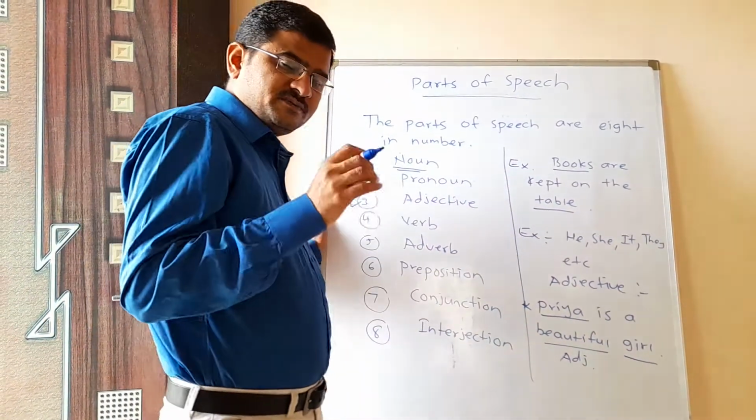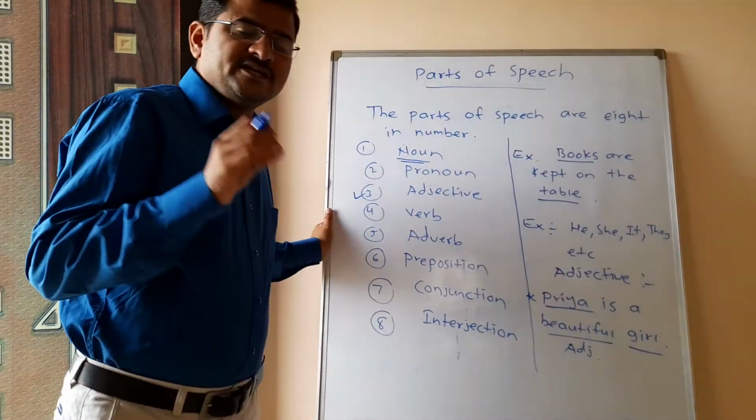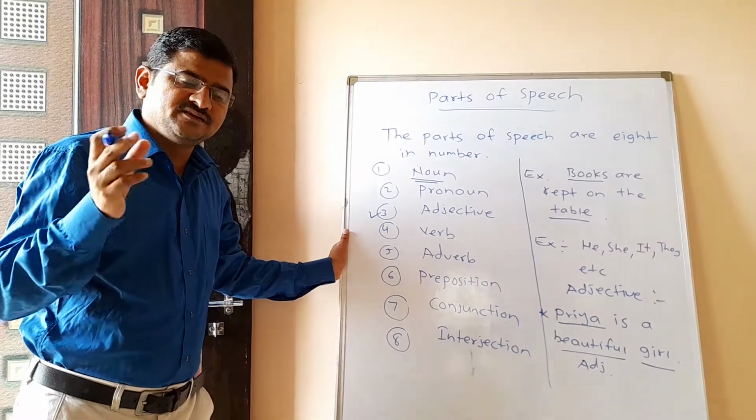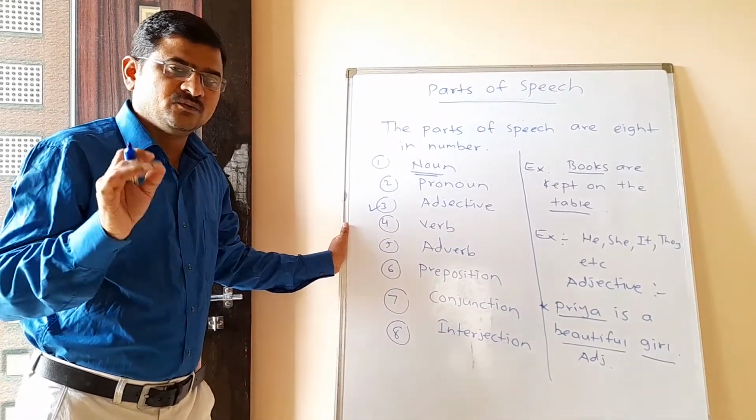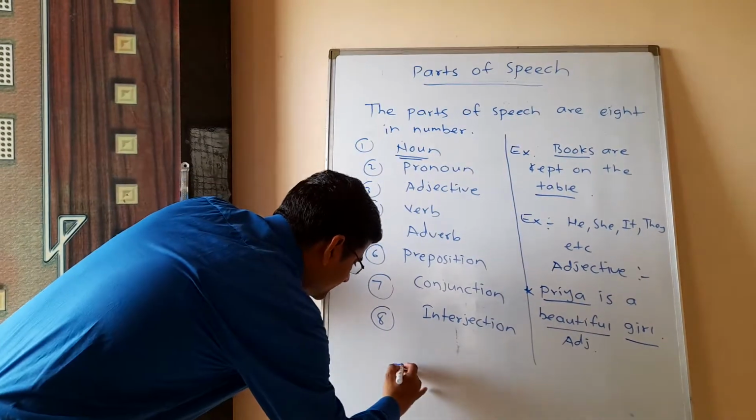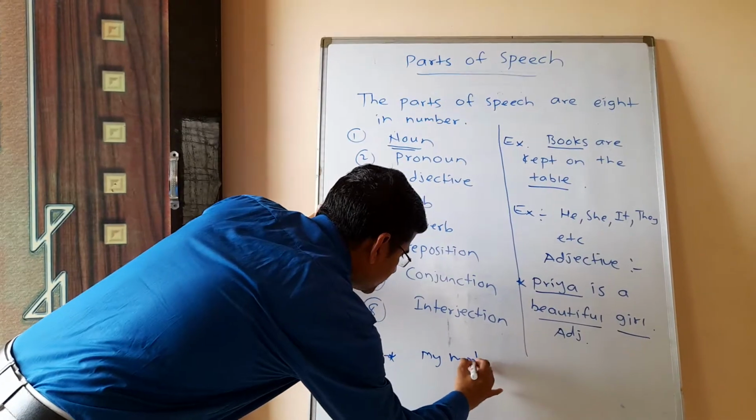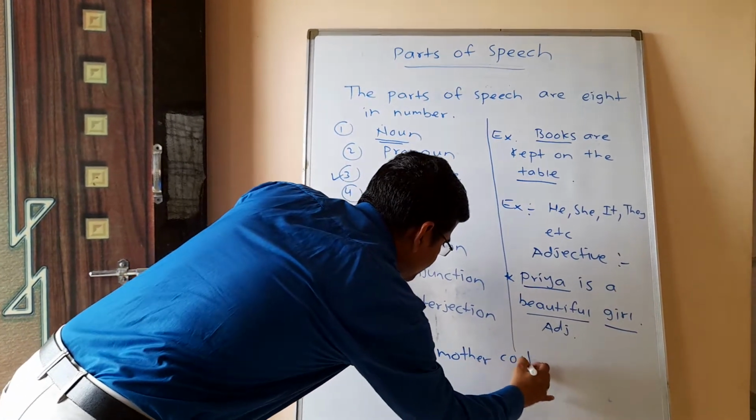Okay. Especially if I say, I will write one example here. Actually, I like to read books. To read is the infinitive here, and like is the verb here. So I will write one example of verb here. See here, my mother cooks food.